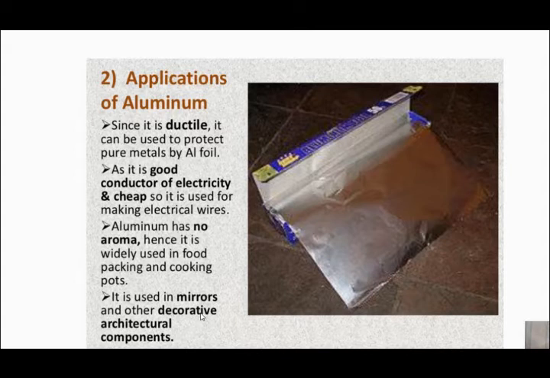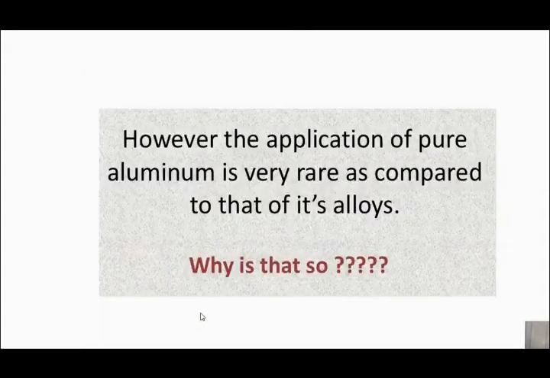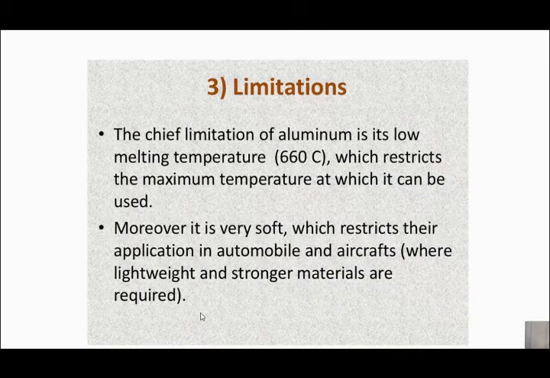Aroma means a kind of smell. They do not have any smell of their own. That's why they can be used for food packaging, and in cooking pots also aluminium is used. In mirrors and decorative textural components, aluminium is also used. However, the application of pure aluminium is very rare compared to its alloys. Why? The first point is definitely its low melting point. So for high temperature applications you cannot use pure aluminium directly, right?